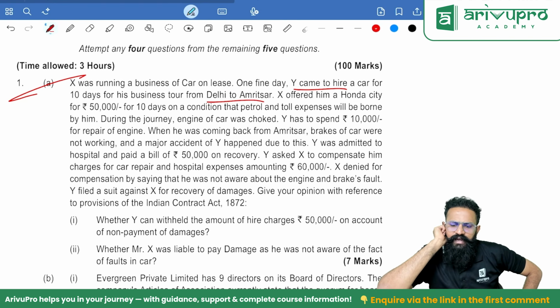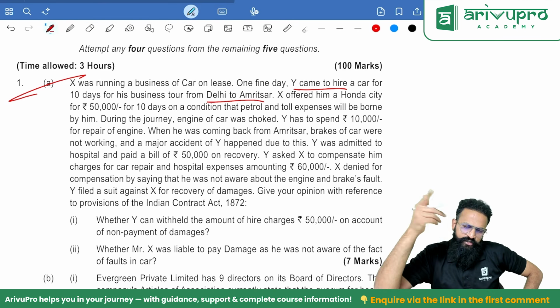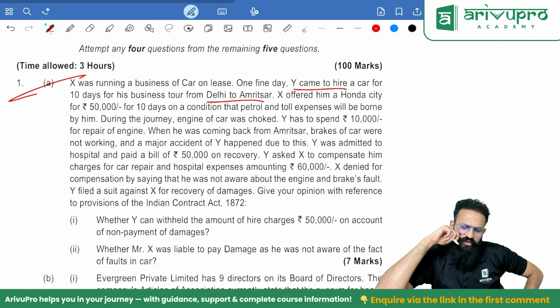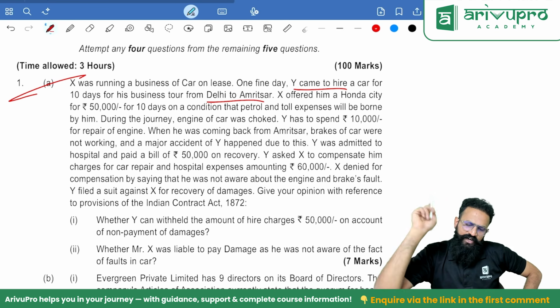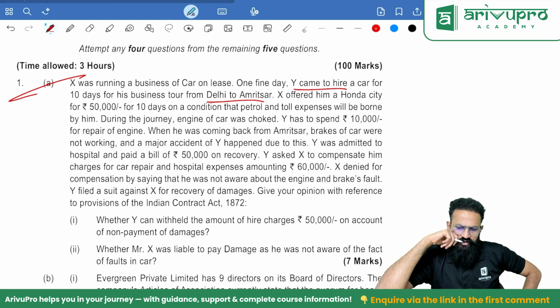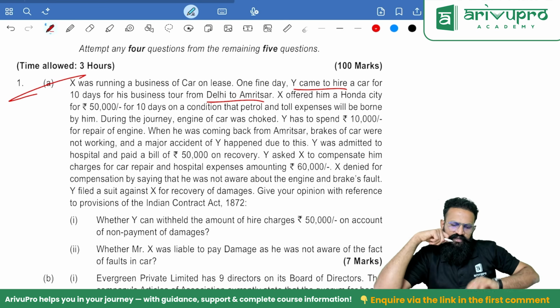When he was coming back from Amritsar, the brakes of the car were not working and a major accident also happened. Y was admitted to hospital and paid a bill of 5 lakh rupees. On recovery, Y asked X to compensate him the hospital charges for car and hospital expenses amounting to 60,000. So will you get it, people? Yes, you will get it.